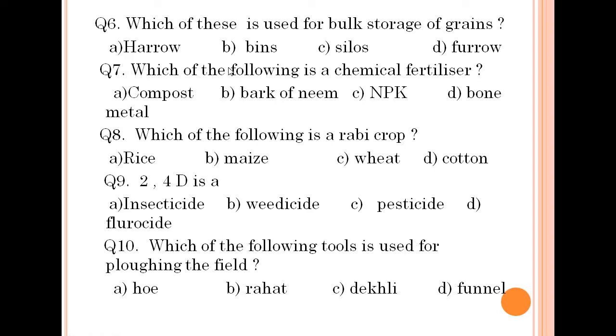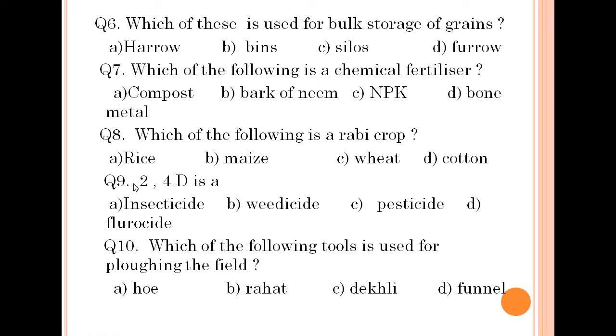Question number 7. Which of the following is a chemical fertilizer? This is NPK, which stands for nitrogen, phosphorus and potassium. That is very much essential for growing the crops. Question number 8. Which of the following is a rabi crop? The example is wheat. Wheat is one example of a rabi crop, which is grown in the winter season, not in the rainy season.